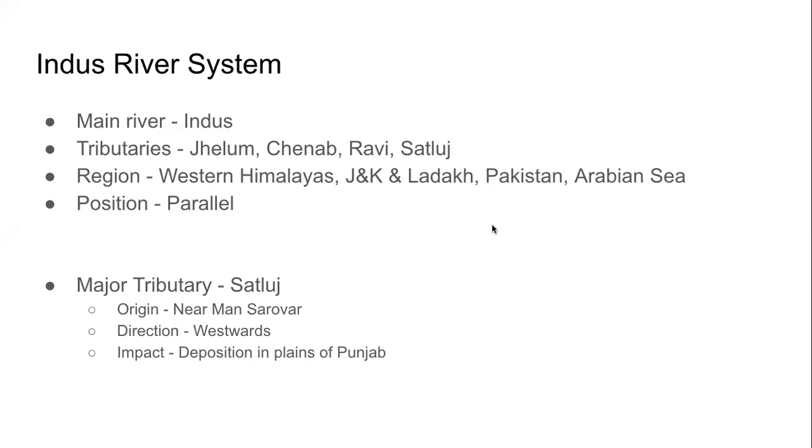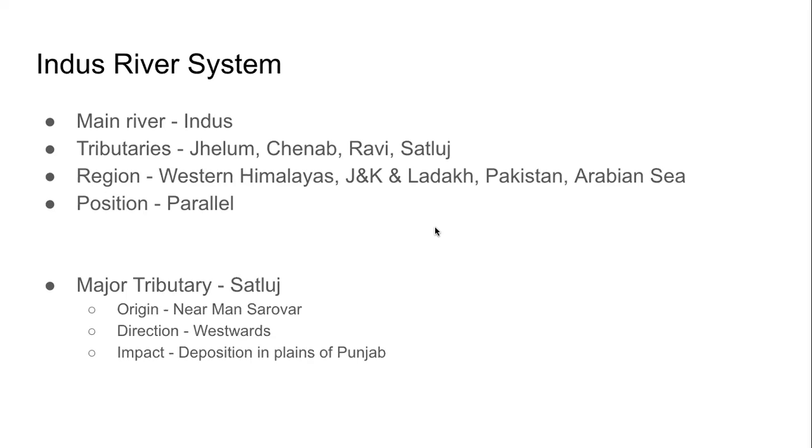Where is this region? Where is the Indus river system? It is starting in the western Himalayas. Look at the map. Western, with respect to Indian perspective, not eastern. Eastern Himalayas are in the Arunachal Pradesh, Assam. Central Himalayas are in the Uttarakhand. Western Himalayas are in the Jammu Kashmir, Ladakh. So these rivers start from the western Himalayas. They flow through Jammu Kashmir and Ladakh. They cross over to Pakistan. Rivers don't see boundaries. They just follow nature and they drain into the Arabian Sea.